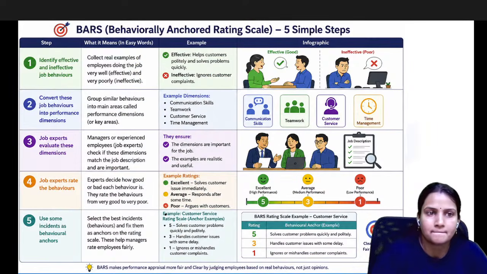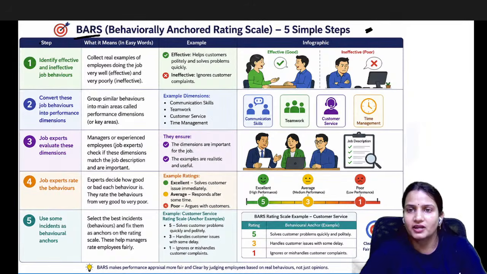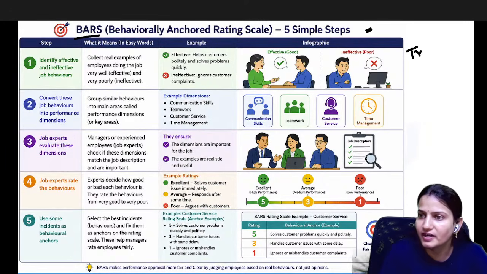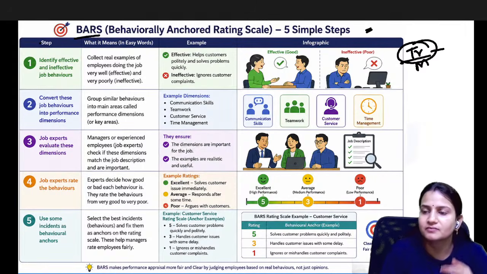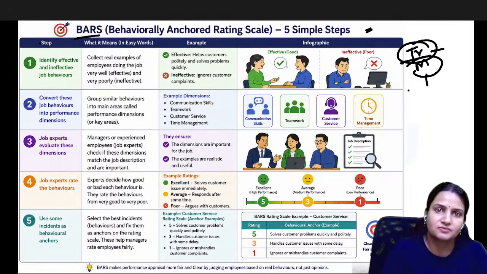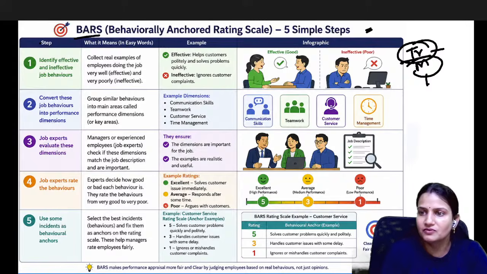All right. Now, next is the behaviorally anchored rating scale. These are all modern methods of performance appraisal: behaviorally anchored rating scale, human asset accounting model, 360 degree, 720 degree. What is the difference between traditional and modern methods? In the traditional method, there is a historical assessment: what an individual has performed in the past, we look at that only. But in modern methods, we not only look at the past activities of the human, but we also see the current scenario and situation of the people.